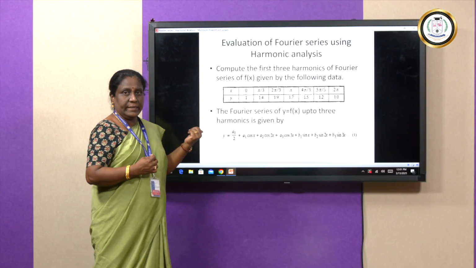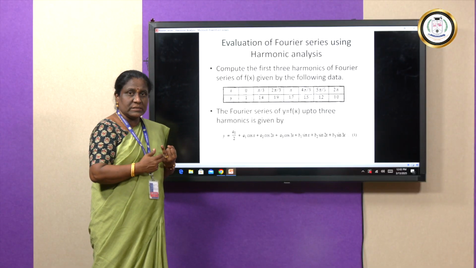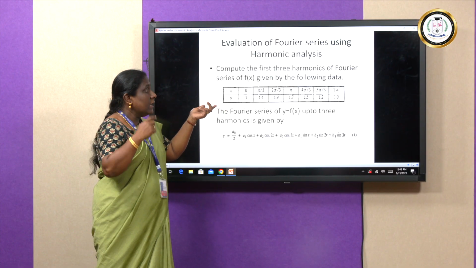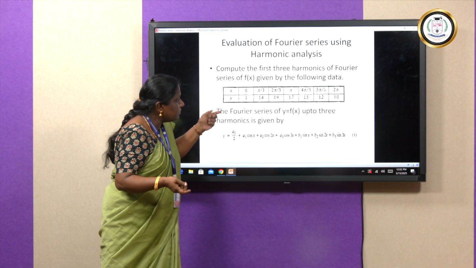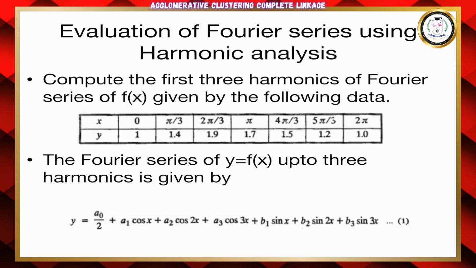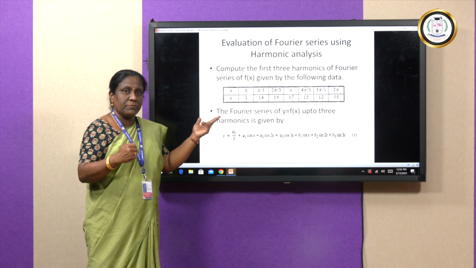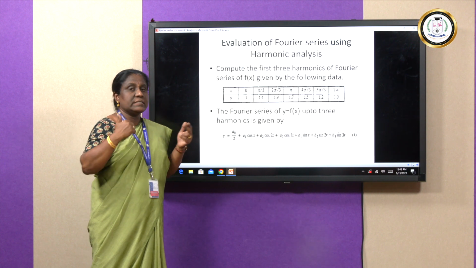Then, the second thing we have to note is whether the problem has any repeated values. Now, you see the first value and the last value of x have the same corresponding y. When the f of x value repeats, it means the first period has been completed for the function f of x and it has started the second cycle.